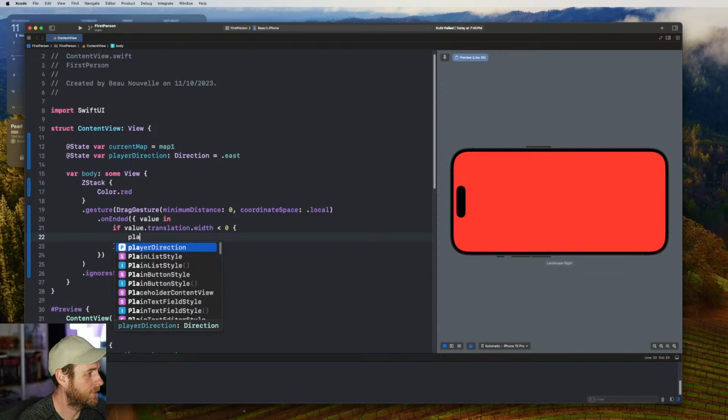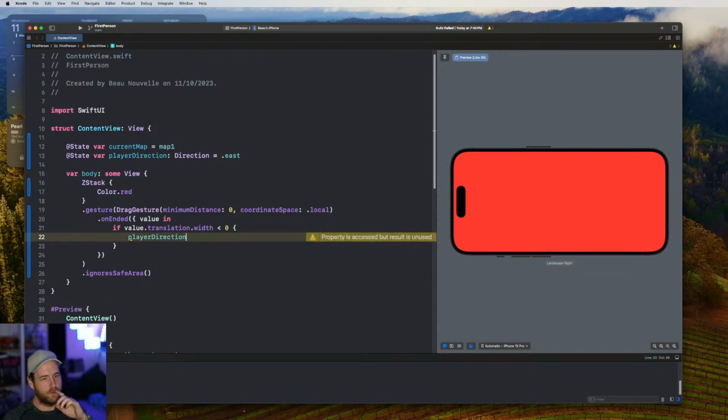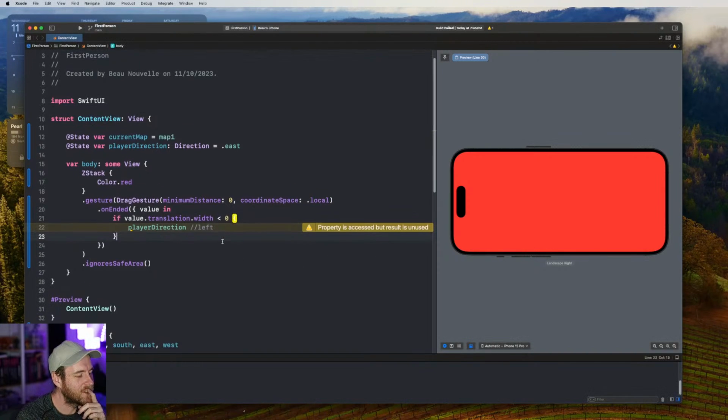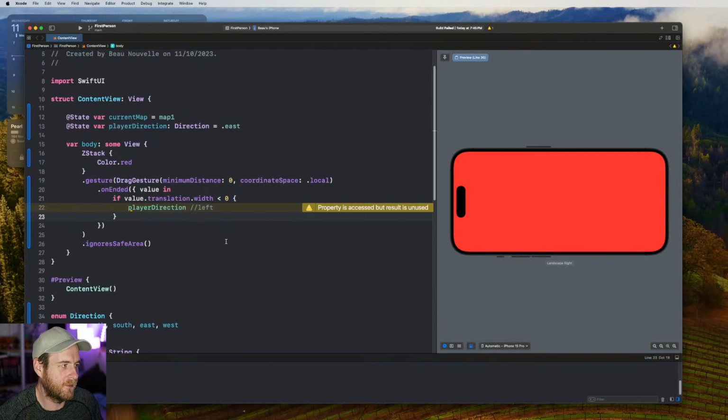So player direction. Oh, okay. Ooh, okay, so we can't just say east to west. We have to rotate. So if they swipe, so this is left. If they swipe left, they need to, okay, how are we going to do this? Because what we could do is, if the player's facing east, they will turn to the north. If they're facing north, they'll turn to the west.